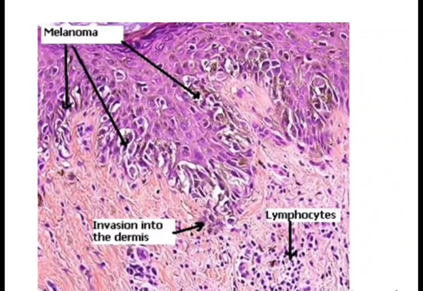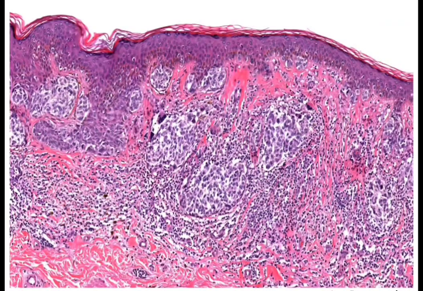So we can see invasion into the underlying connective tissue. See the arrow marks, you can see they are invading the dermis. The cancerous cells can now be seen in the underlying connective tissue. See here also in the photomicrograph, we can see the malignant atypical melanocytes in the underlying connective tissue. So they have entered the vertical growth phase, that is nodular melanoma.